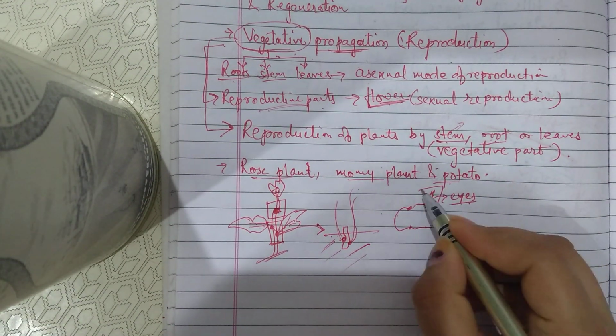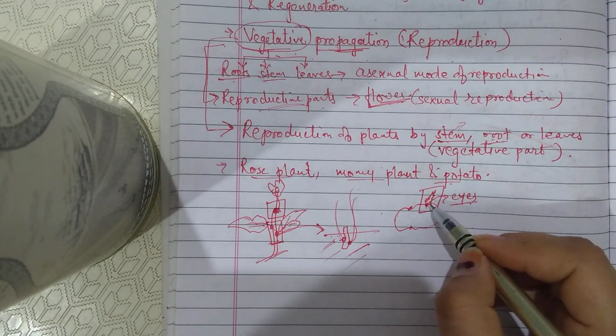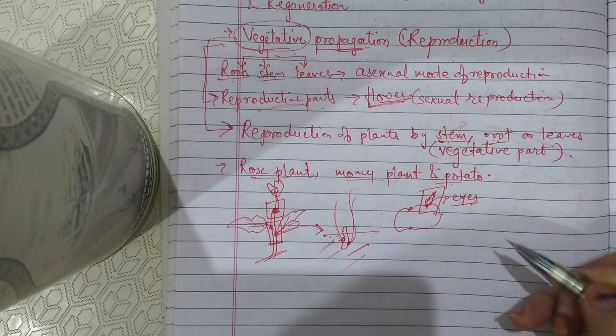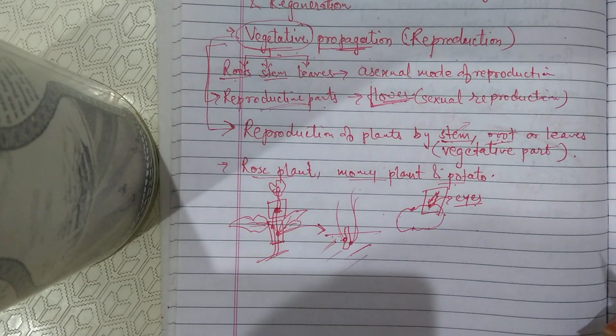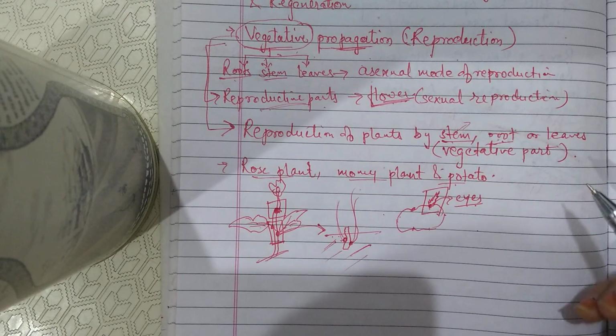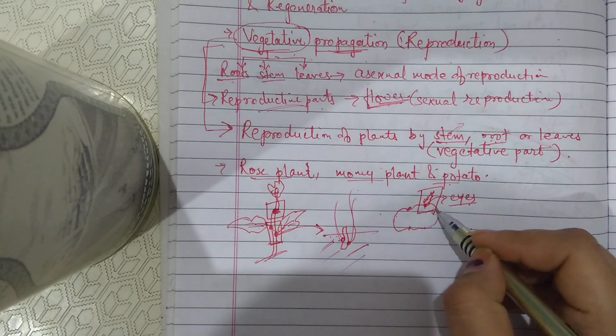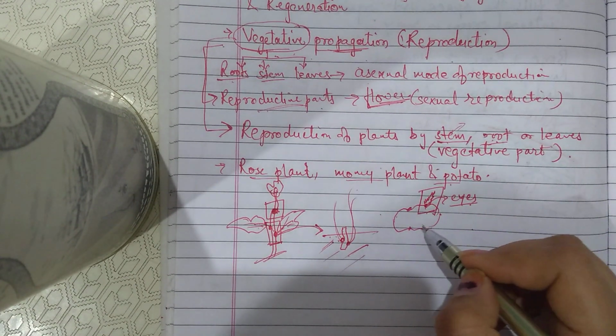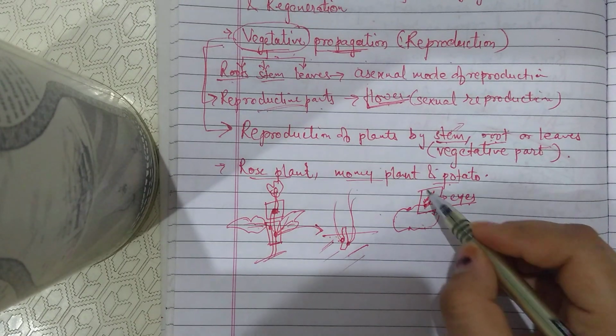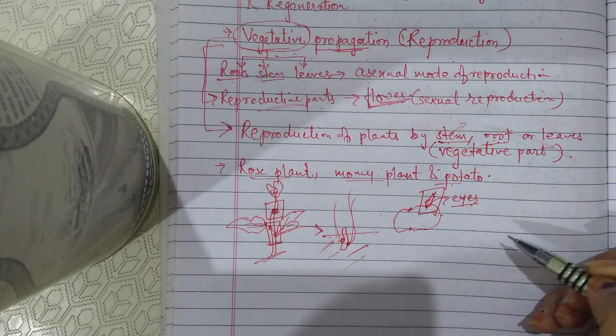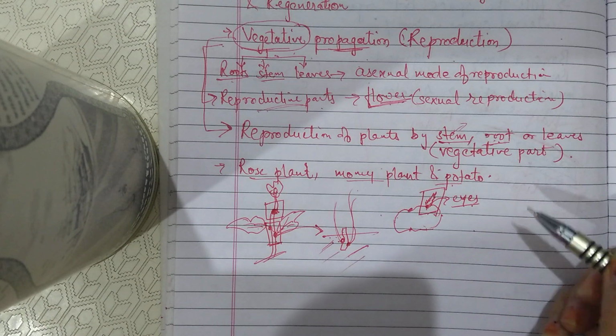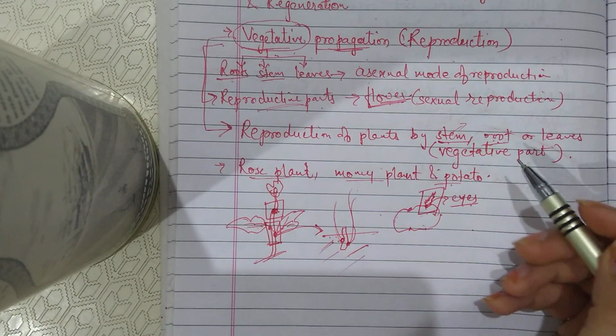If we cut this bud and grow it in soil, it will give a new plant. Here seed is not involved in the reproduction, flower is not involved. What is involved is the stem part. You know potato is a modified stem, so this stem has been used to grow the new plant. So it is again a type of vegetative reproduction.